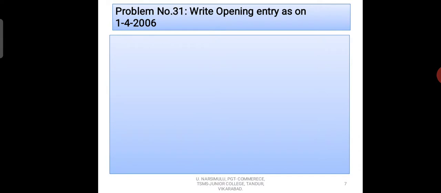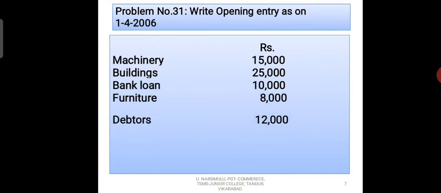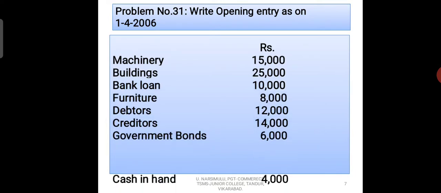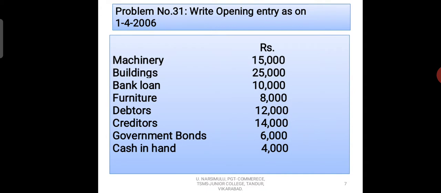So assets and liabilities information will be given in the problem like this: machinery, buildings, bank loan, furniture, debtors, creditors, government bonds, cash in hand. So like this the problem will be given in the G section as problem number 31.